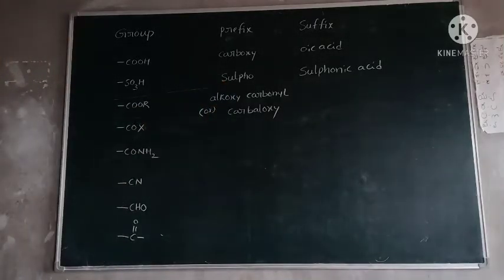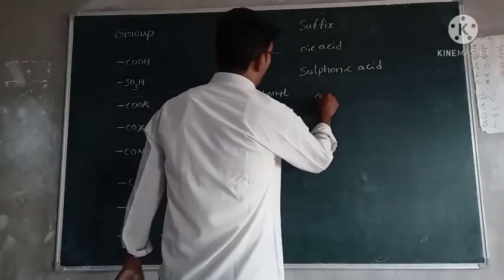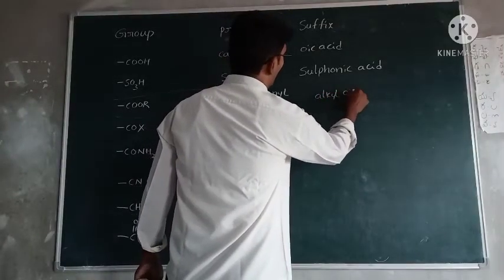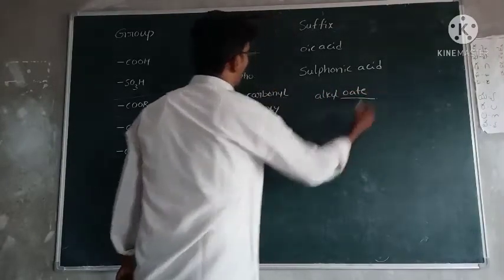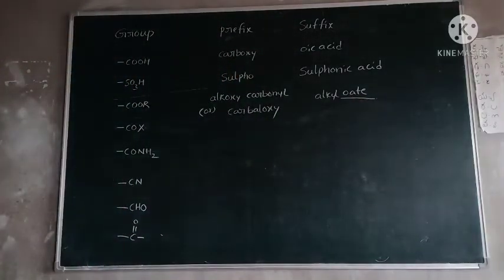For ester, alkyl oate. Remember this one, oate is most important. For ester, suffix name is oate.